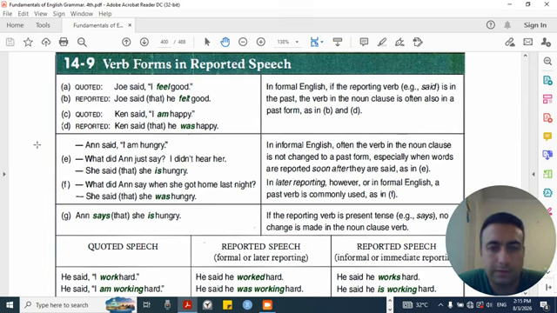14.9. Verb forms in reported speech. A. Quoted. Joe said, "I feel good." B. Reported. Joe said that he felt good. C. Quoted. Ken said, "I'm happy." D. Reported. Ken said that he was happy. In formal English, if the reporting verb, e.g., said, is in the past, the verb in the noun clause is often also in a past form, as in B and D.